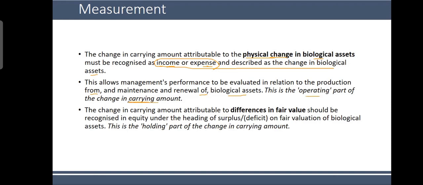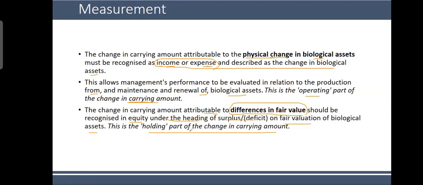So that's important to remember, that if it is happening due to the physical change, then it is related to the management performance, it becomes part of your income statement, and it's your operating income. The change in carrying amount attributable to differences in the fair value, now that is the market value has changed. Suddenly the prices of meat go up, the wheat price goes up, should be recognized in equity under the heading of surplus or deficit on fair valuation of biological assets. This is the holding part of the change in carrying amount. So if the fair value change is happening because of the market prices, it's not the management's contribution, that's market condition.